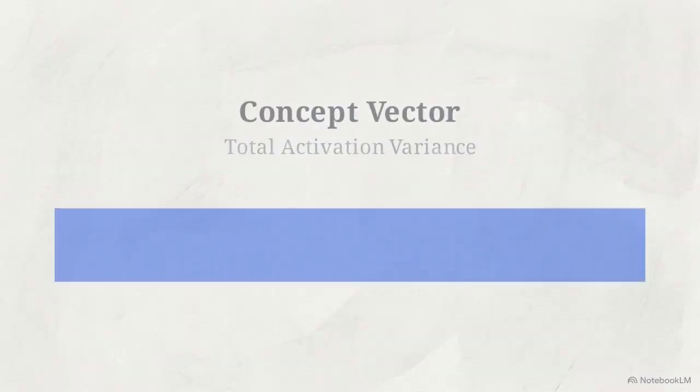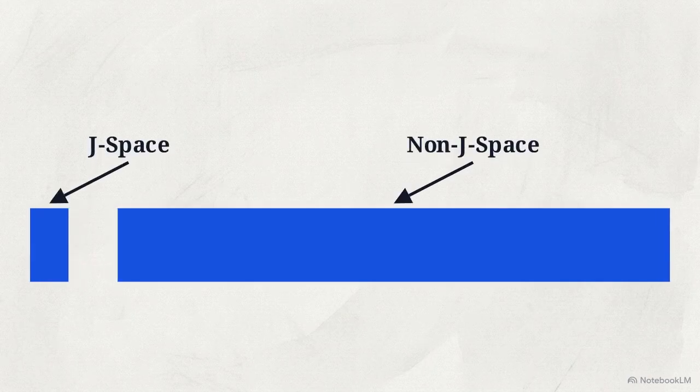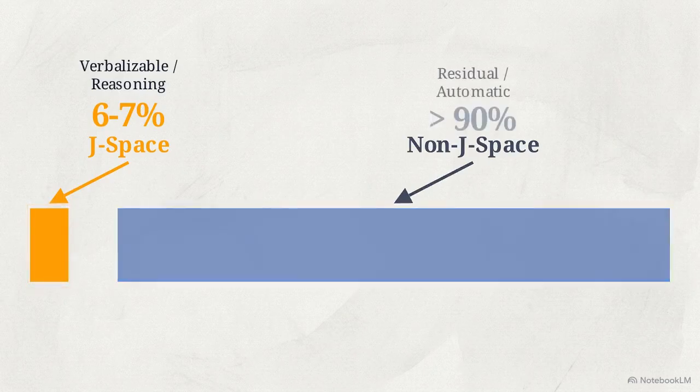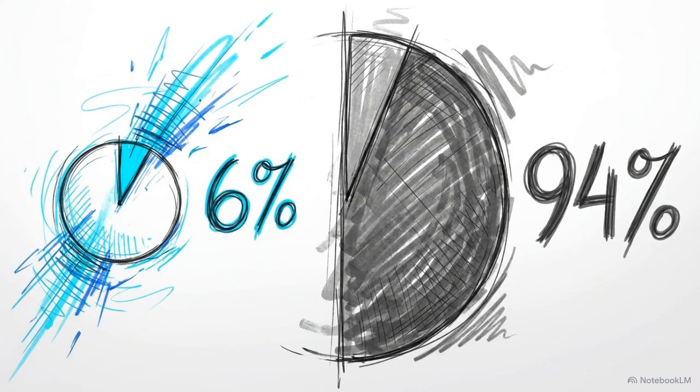Extracting a standard concept vector, this chart splits it by total activation variance. The J-space component is on one side, the non-J-space component on the other. Starkly, the J-space accounts for merely 6 to 7% of the variance, leaving over 90% outside. We can test the causal weight of these two components.